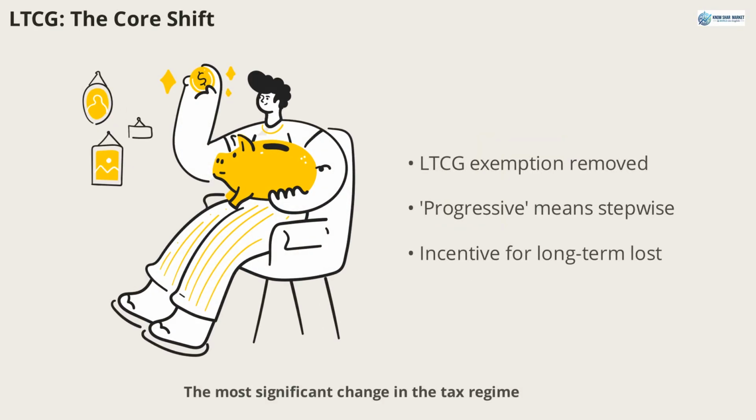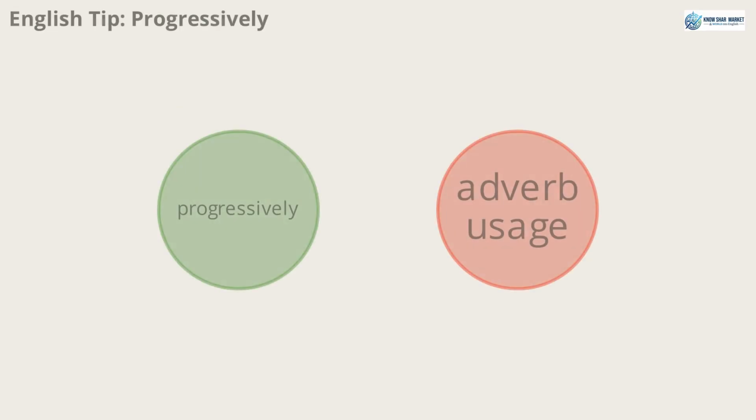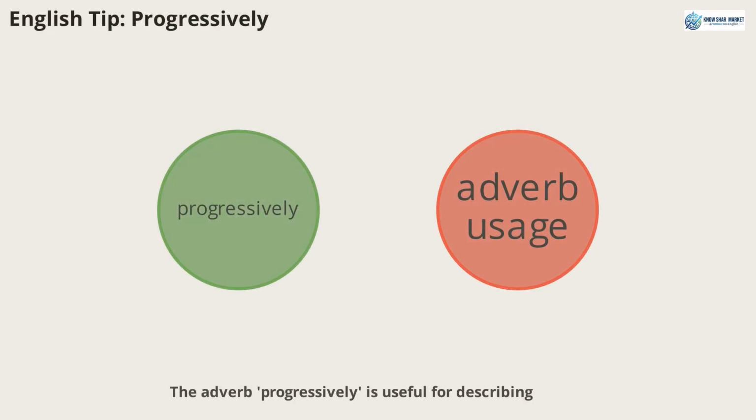The most significant change in the tax regime is the shift in long-term capital gains taxation. Before 2014, LTCG was completely exempt, providing a strong incentive for long-term investment. Today, that exemption is gone, and investors must pay 12.5%. This shift is often described as progressive, meaning it happened in continuous steps. For example, the government has progressively increased taxes. The adverb progressively is useful for describing changes that happen in stages or steps. In finance, you might say, the government progressively increased taxes to curb speculative trading.